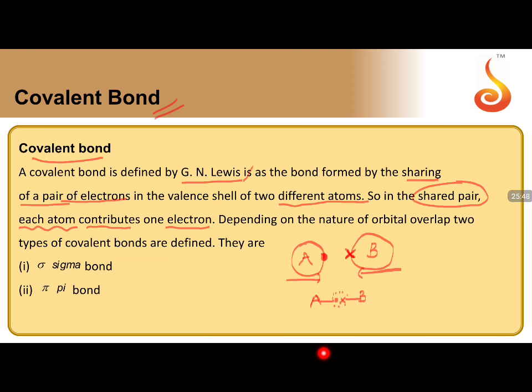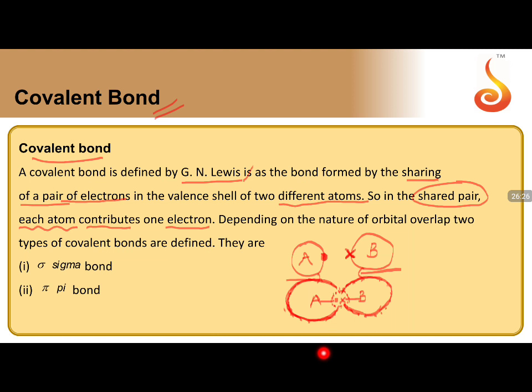The shared electron pair will come between A and B, and now this electron belongs to A and this electron belongs to B. So if I take A, these electrons revolve around the nucleus of A, and these electrons revolve around the nucleus of B, being in the center. Now what will happen? Any electron which revolves around the nucleus of a particular species is said to belong to that particular nucleus only.